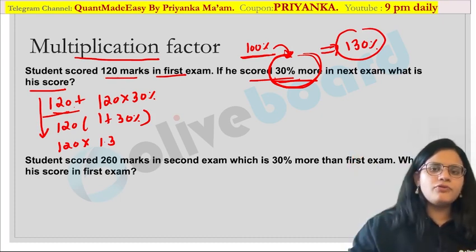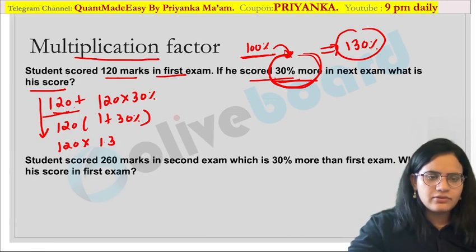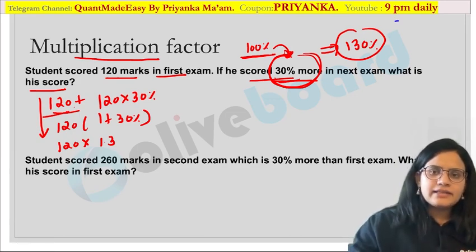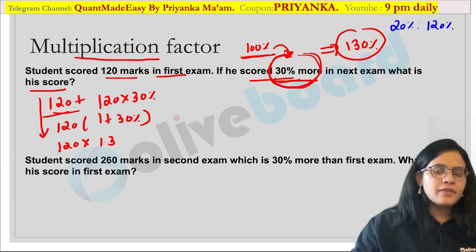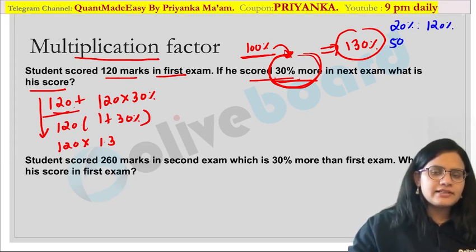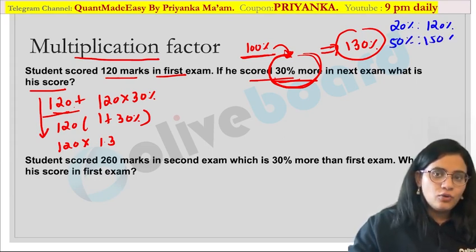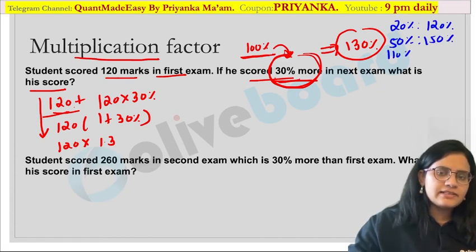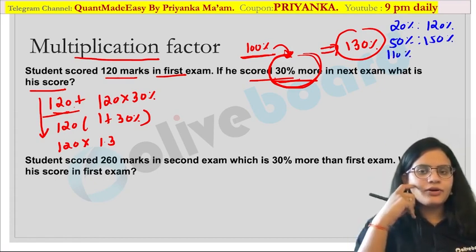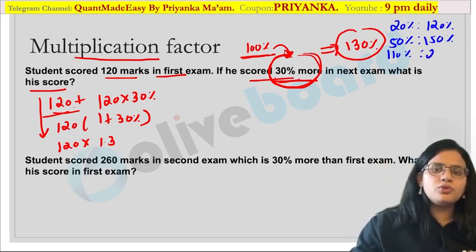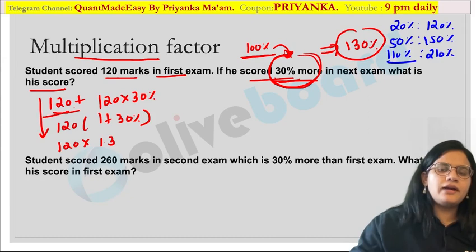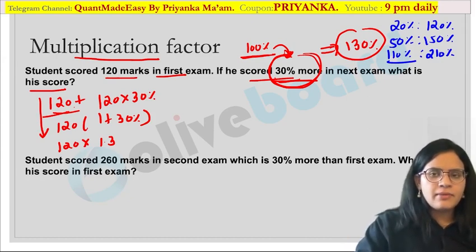Okay, let us talk about a few more multiplication factors so that it becomes clear in your mind. Suppose I give you a 20% increase, what will be the multiplication factor? Original 100, above that 20, it will become 120%. If I give you a 50% increase, it will become 150%. What if I give you a 110% increase, or 110% more? It will be equal to 210%. That means you have to add 100 over here. Are you getting my point?